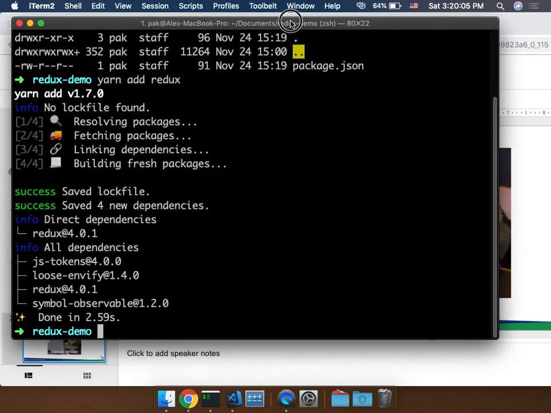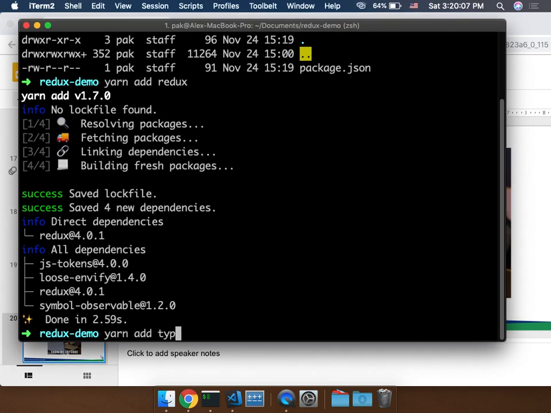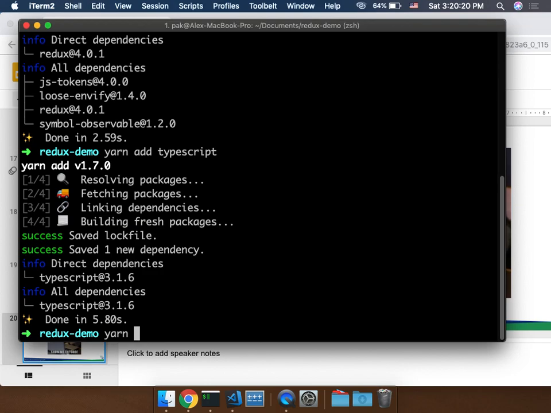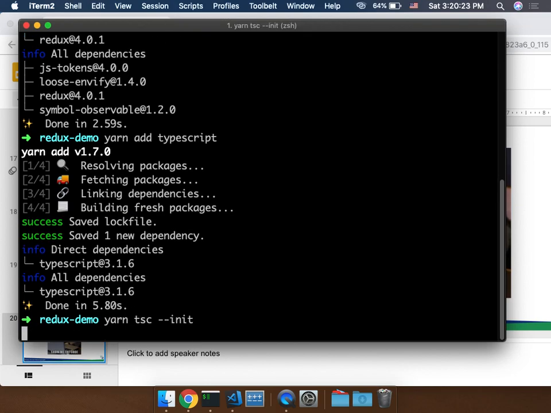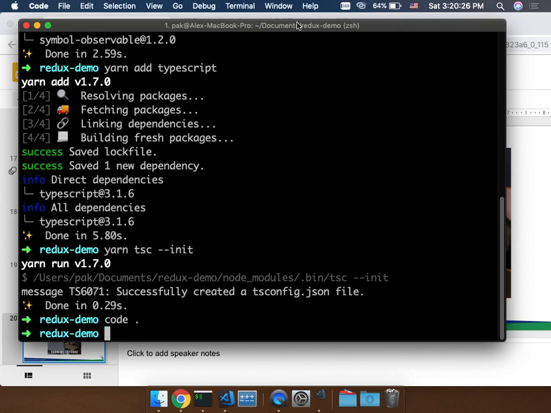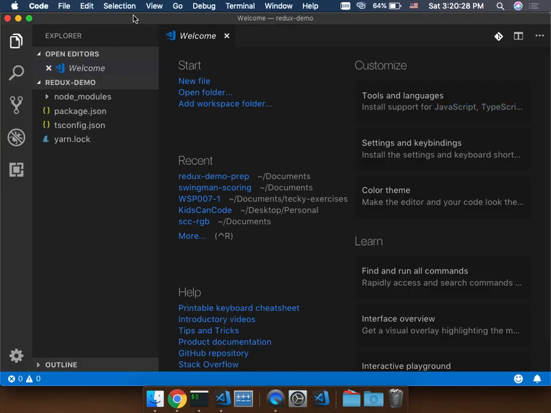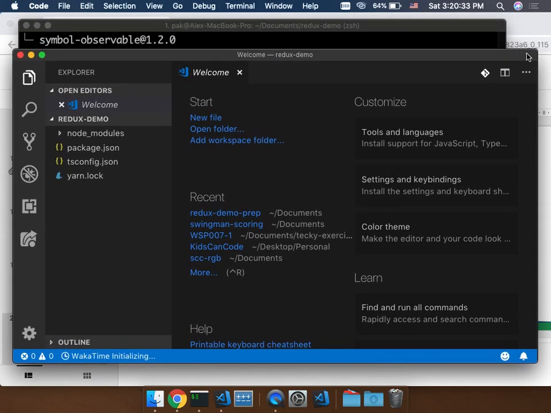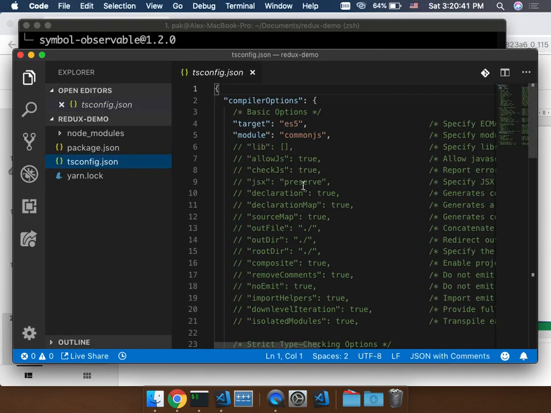Let me minimize it. Yeah, here you can see that. What you have to do is just add an additional package called TypeScript. It takes a while. And then what you have to do next is init the TypeScript project, and now you actually have a TypeScript project that you can start writing TypeScript in. It doesn't involve a lot of new plugins or whatever. You don't have to install anything at the system level. And what they have given you is just one additional file called tsconfig.json.